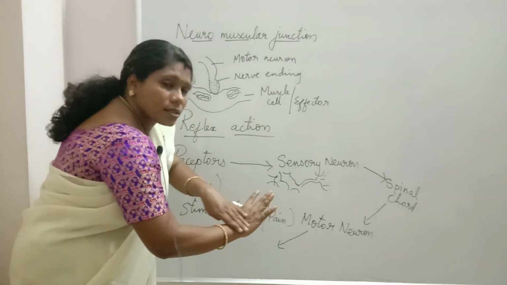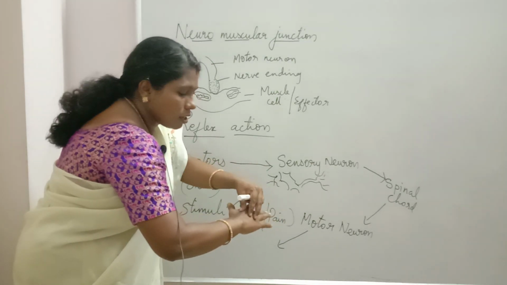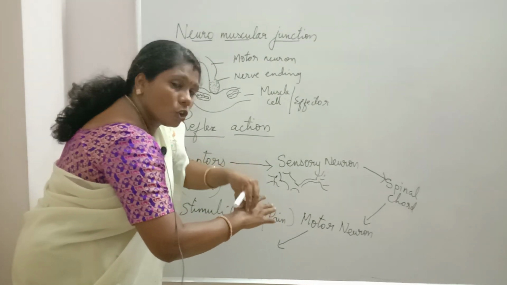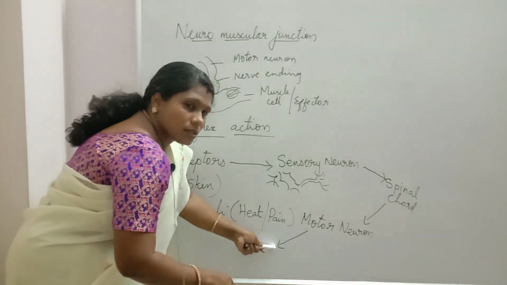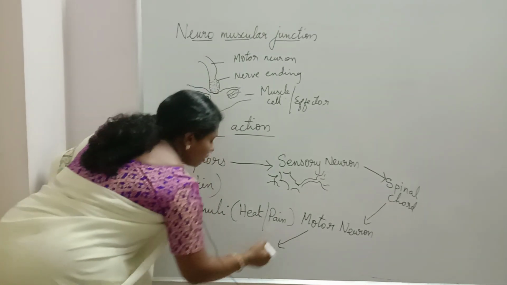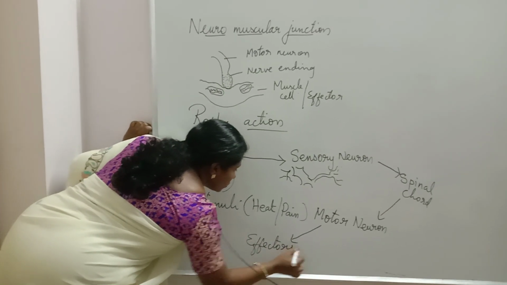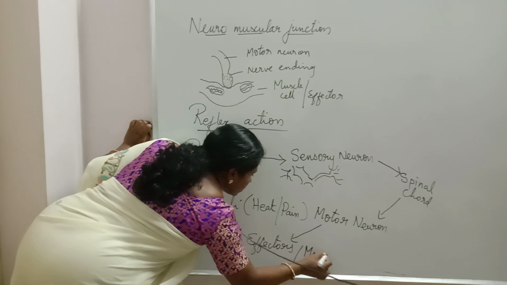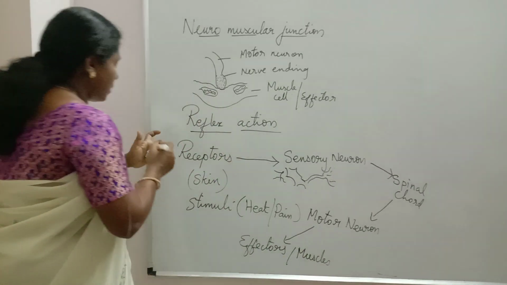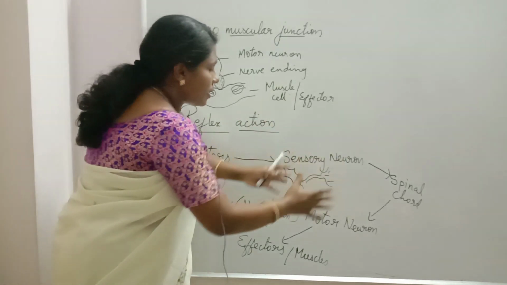This is the area where I am going to touch a pot. So here I have muscles. These muscles receive the motor neuron's impulse. What is the impulse? Move back the hand. That impulse is received by effectors. Effectors mean muscles. Then what will those muscles do? They will take back that hand. So this is the sudden reflex action.